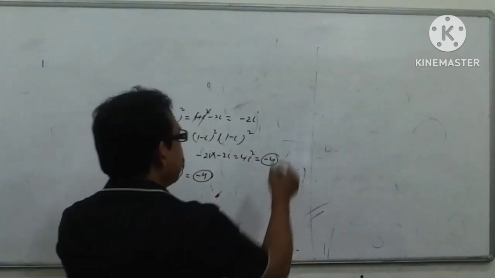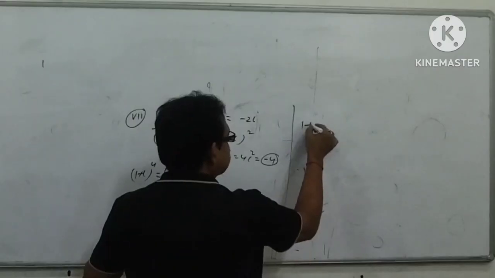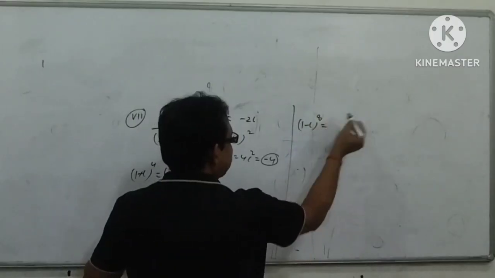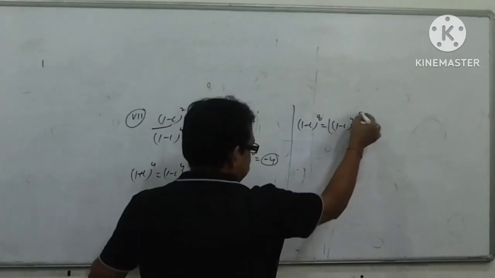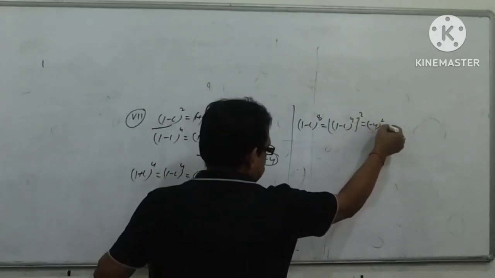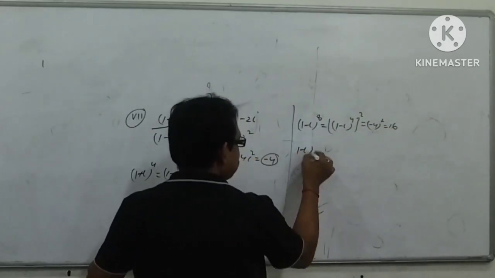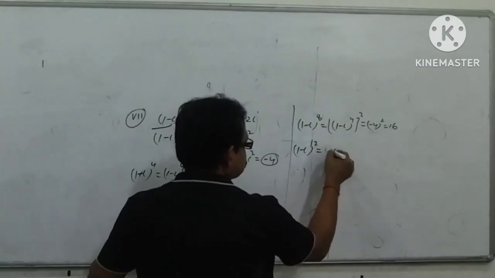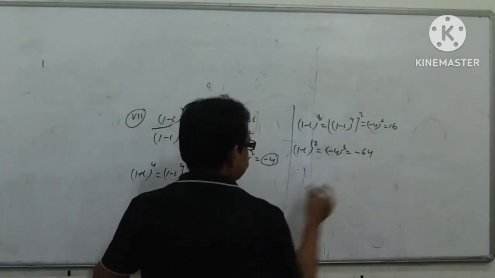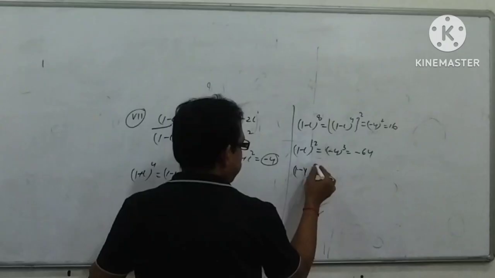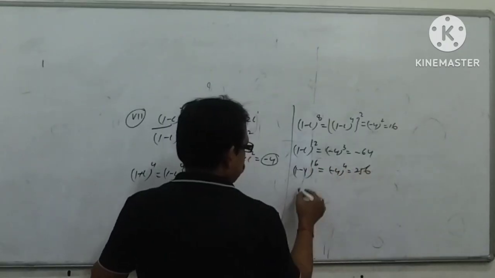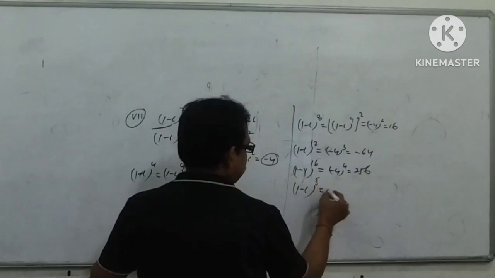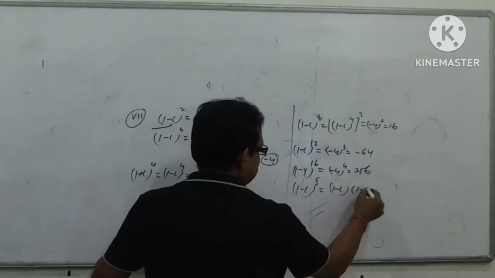Now in the same way, (1 − i)⁸ would be ((1 − i)⁴)² = (−4)², that is 16. (1 − i)¹² is (−4)³, that is −64. Then (1 − i)¹⁶, and then (1 − i)⁵.